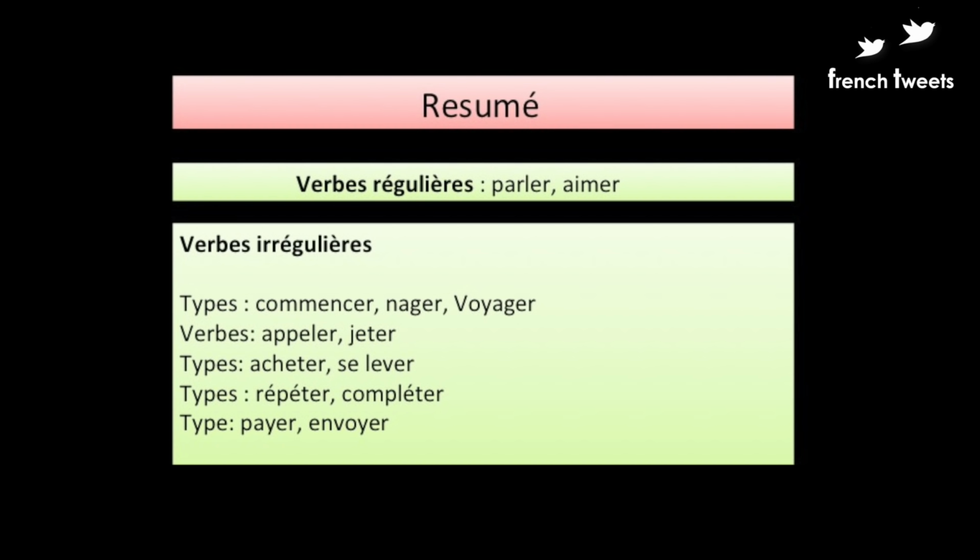Now let's revise these -ER ending verb conjugation patterns quickly. For the regular verbs parler and aimer, we follow an absolute definite pattern of -ER ending verb terminations. And for the irregular verbs, we need to memorize as per their endings. Once you've learnt them, you would not be having any sort of trouble while conjugating any -ER ending verb.